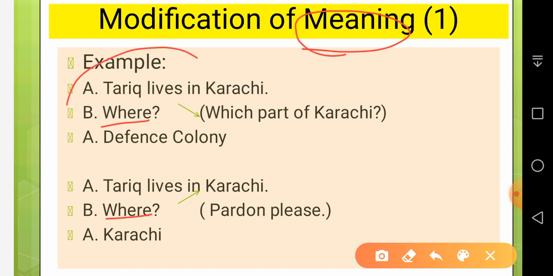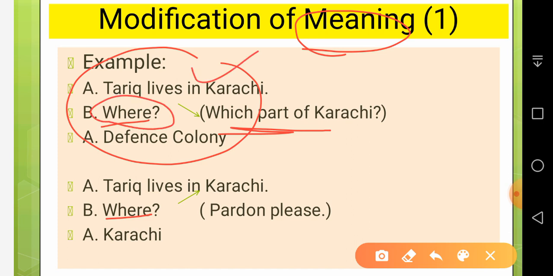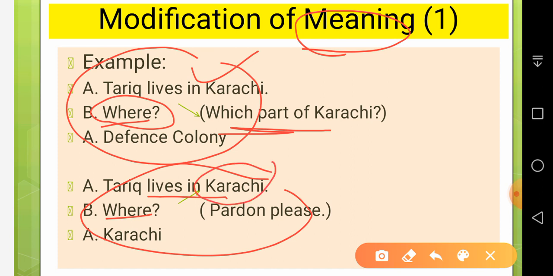So in the first chunk of speech act, speaker 2 knows that he has understood that he lives in Karachi, but he wants to know which part of Karachi. But in the second speech event, the speaker hasn't understood the actual word. That's why he said, pardon please, so what did you say? And the first speaker repeated that Karachi.